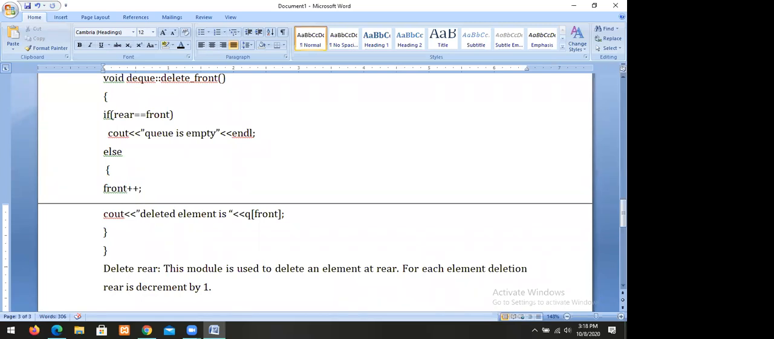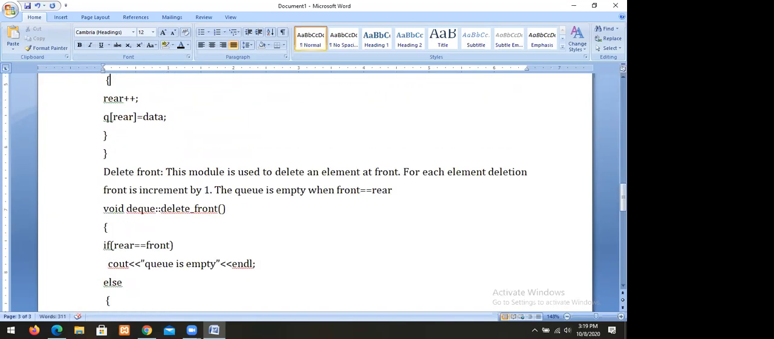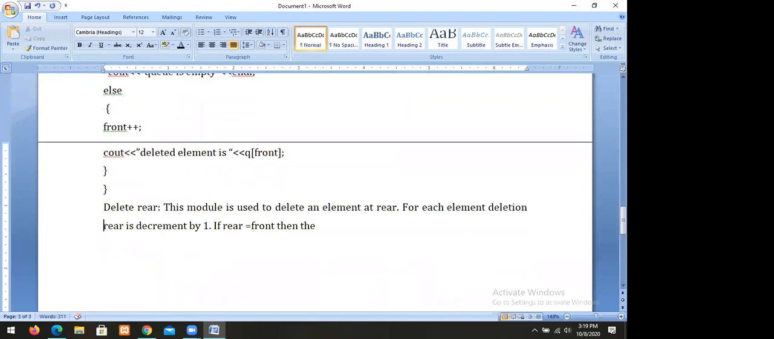Suppose there are 5 numbers, rear at 5. When we delete one number, rear becomes 4. When we delete one more number, rear equals 3. When we delete one more number, rear equals 2, like this. So if rear equals front, then the queue is empty.